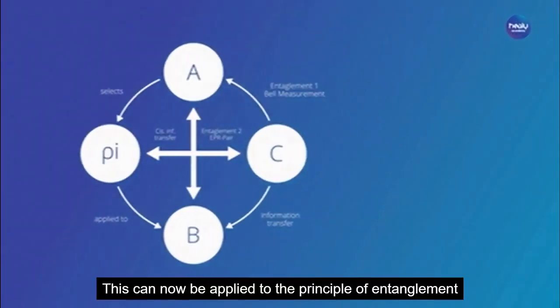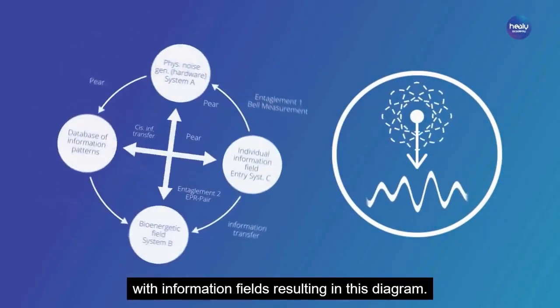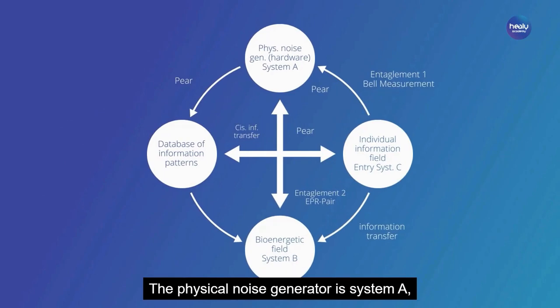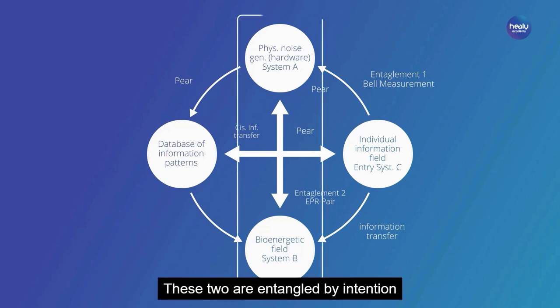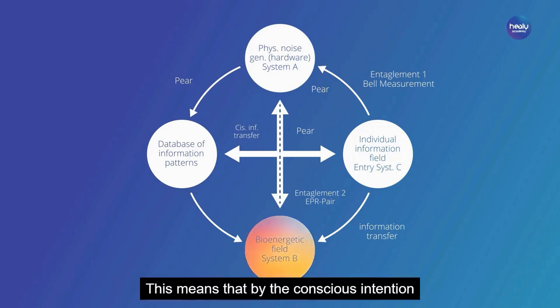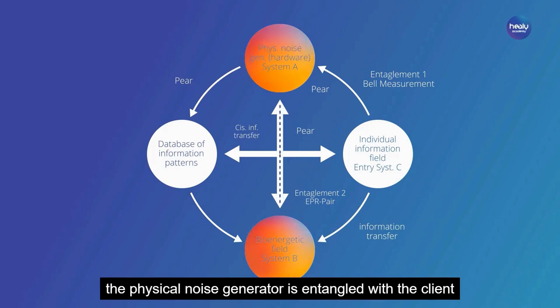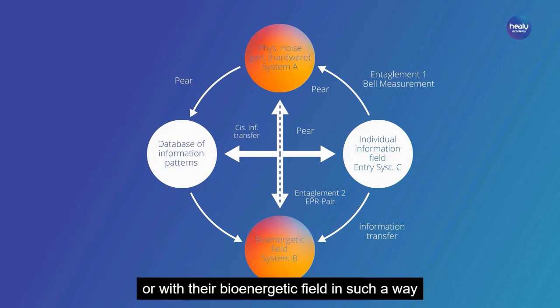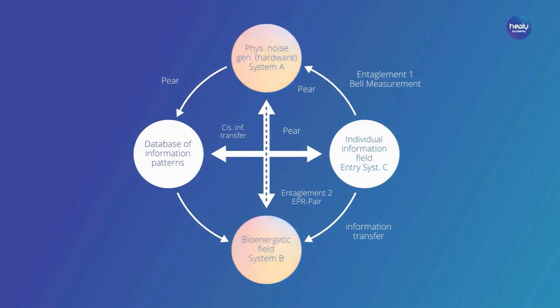This can now be applied to the principle of entanglement of a noise generator with information fields, resulting in this diagram. The physical noise generator is system A, while the bioenergetic field of a client, of a person, is system B. These two are entangled by intention as a so-called EPR pair. This means that by the conscious intention of the experimenter, the physical noise generator is entangled with the client or with their bioenergetic field in such a way that it shows events synchronous to the bioenergetic system B.